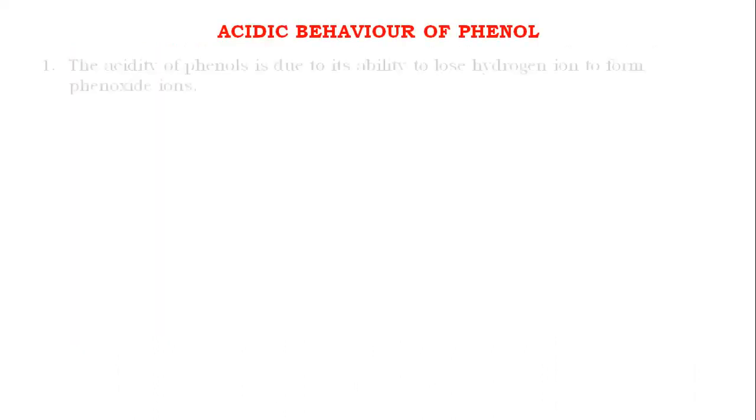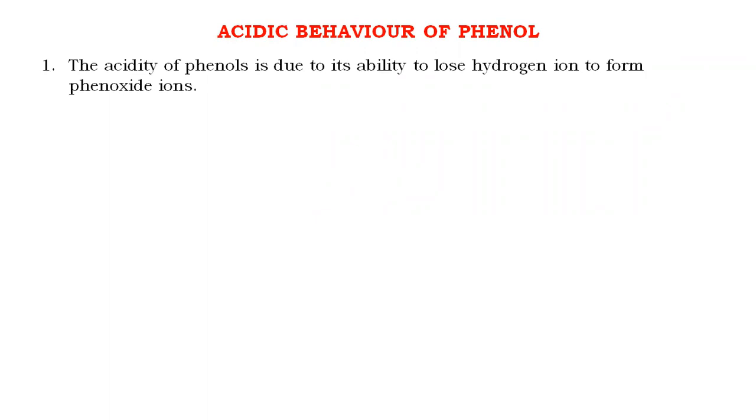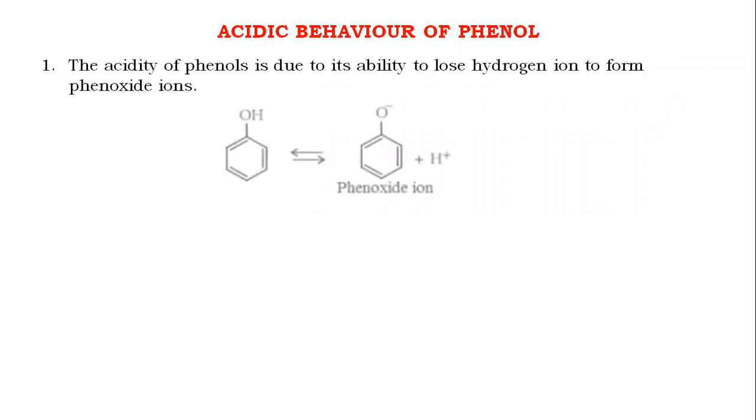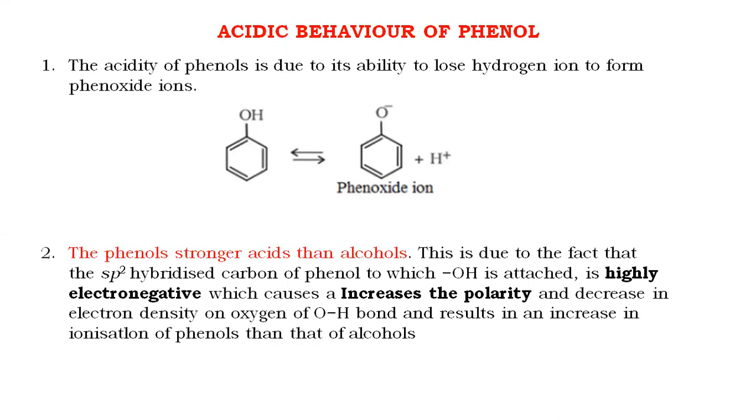Acidic behavior of phenol. The acidity of phenol is generally due to the presence of a hydrogen ion on the hydroxyl group. We know that any substance which has the ability to lose a hydrogen ion in the presence of water or in an aqueous medium is called an acid. So phenol loses a hydrogen ion and forms phenoxide ion. The phenoxide ion so formed is more stable than phenol.